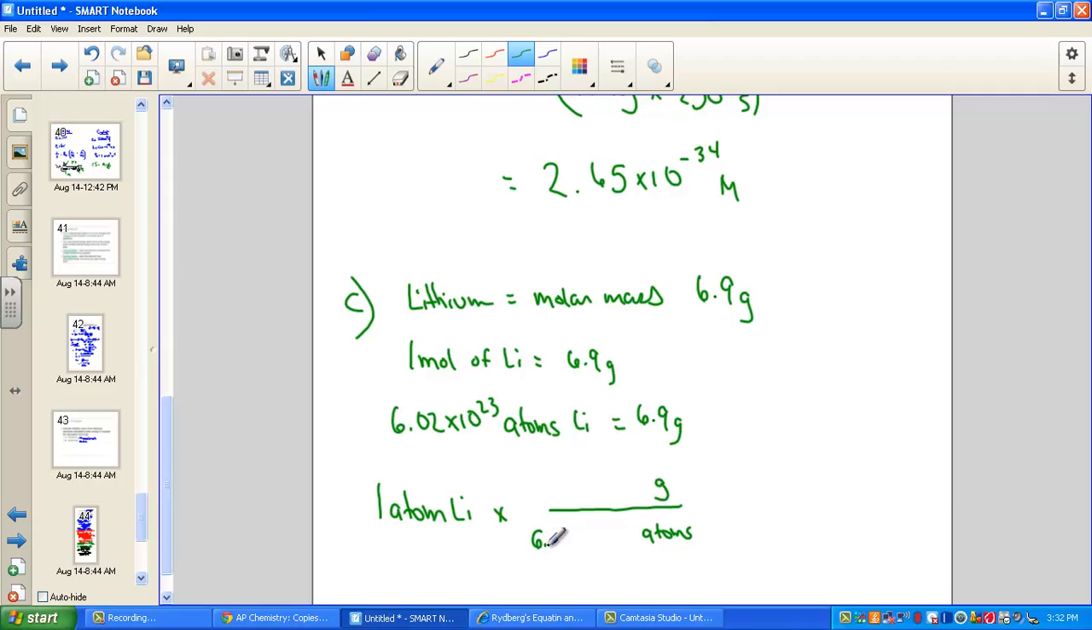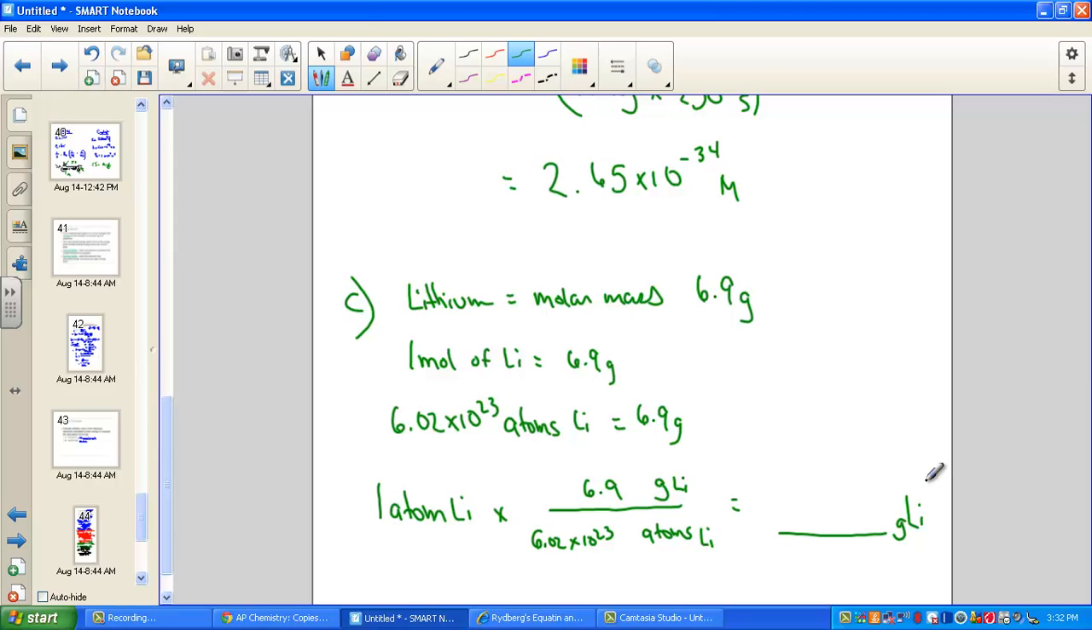In a whole mole's worth, which is an Avogadro's number of lithium atoms, it would weigh 6.9 grams. That's like an old mole map conversion, isn't it? Atoms cancels and it brings us to the gram unit. And it's going to be quite small. I mean, how much would a lithium atom weigh?